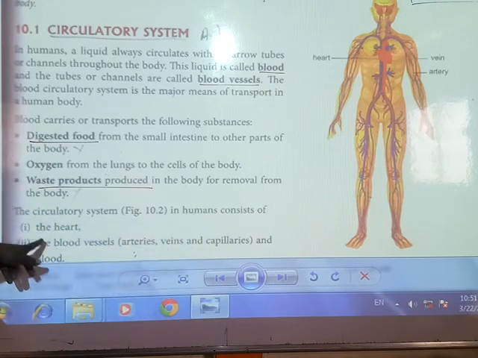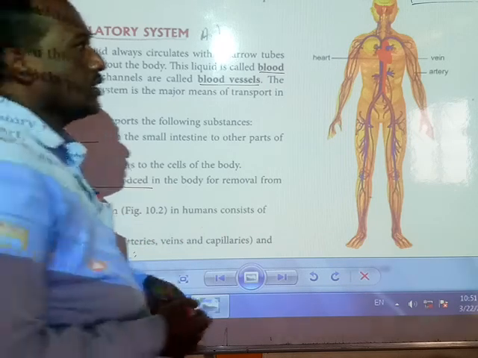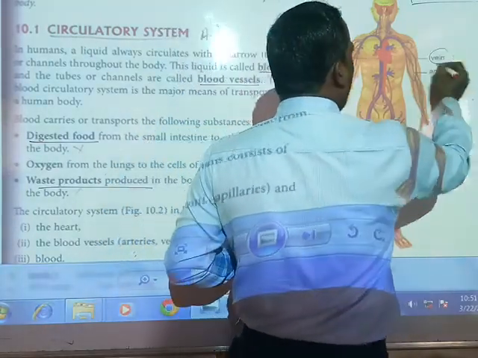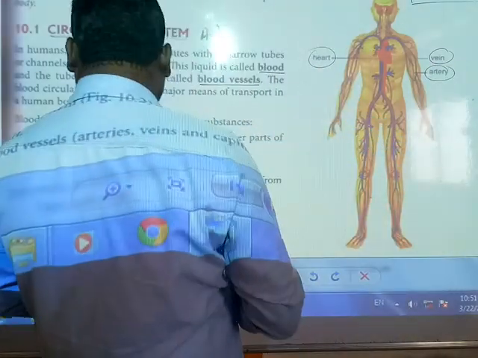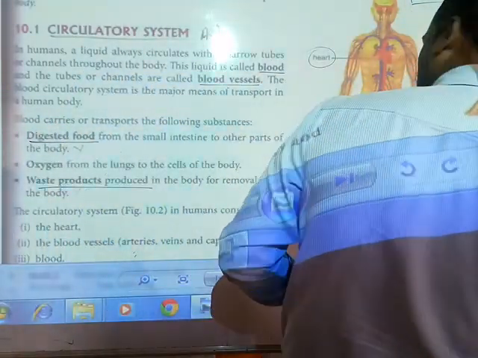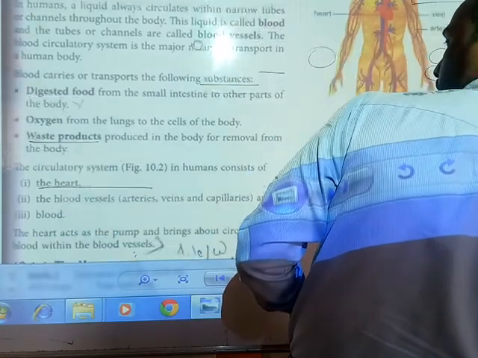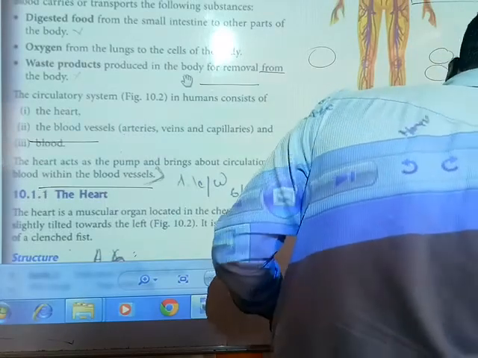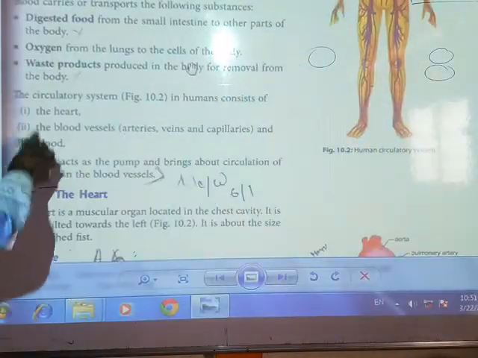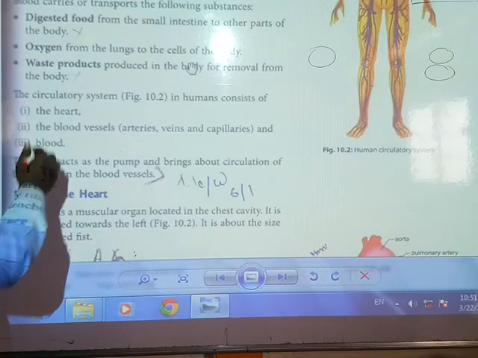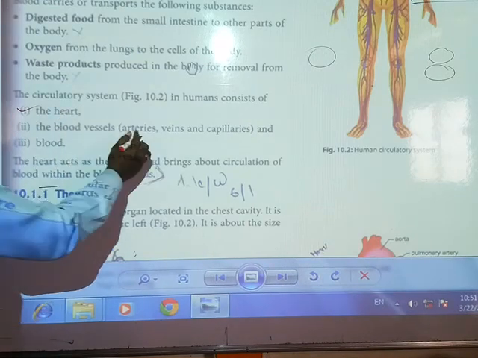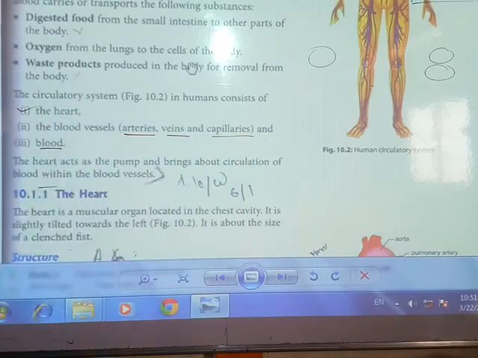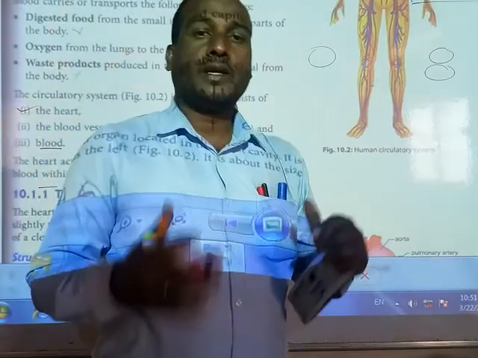The circulatory system in humans consists of three things: the heart, the blood vessels, and the blood. The blood vessels are arteries, veins, and capillaries. These three things help the main circulatory system.